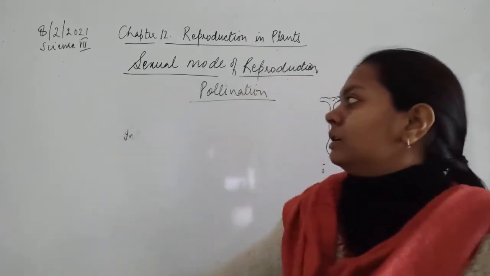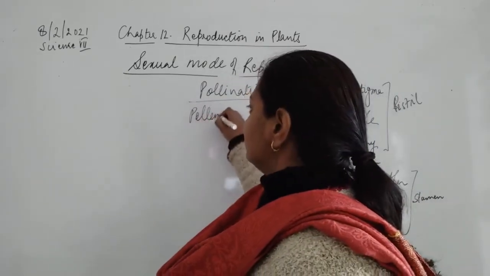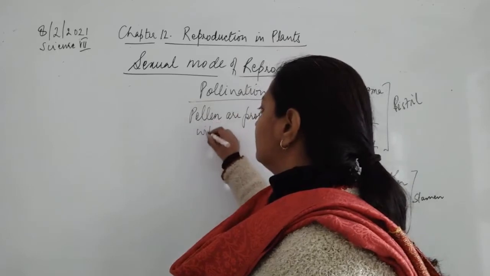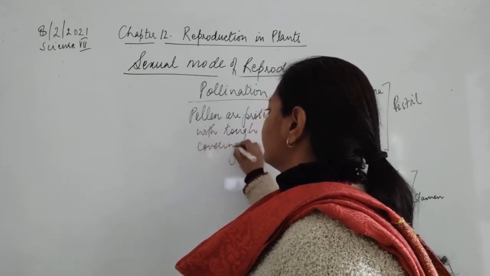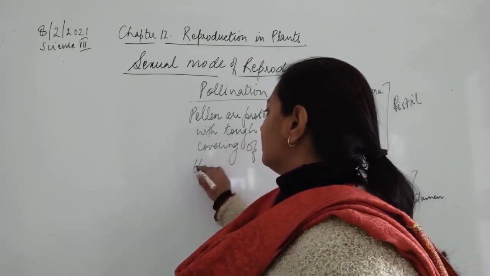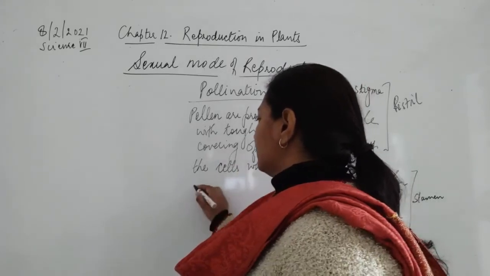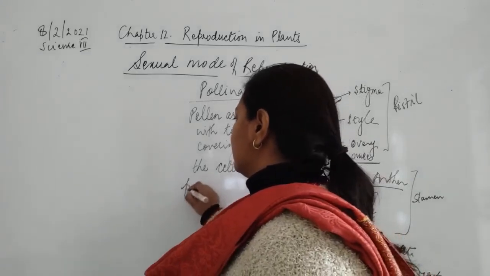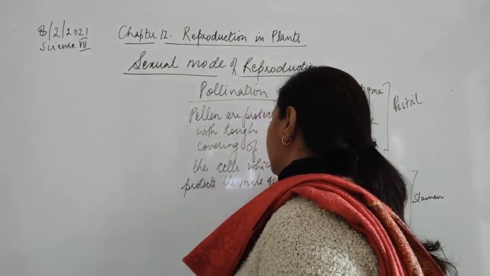Now the pollen grains are protected with a tough covering of cells, which helps protect the male gamete.